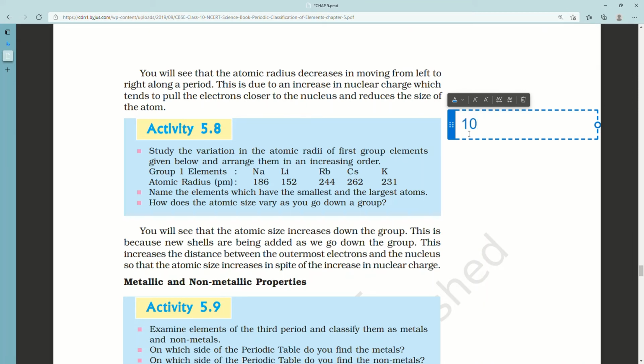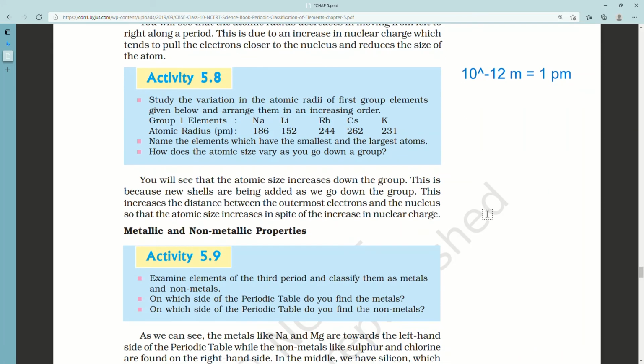You will see that the atomic size increases down the group. Atomic size increases down the group. This is because new shells are being added as we go down the group. This increases the distance between the outermost electrons and nucleus so that the atomic size increases in spite of increase in nuclear charge. Metallic and non-metallic properties.